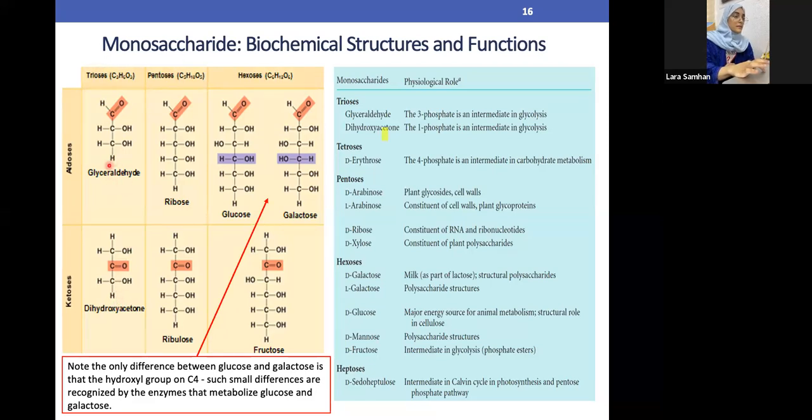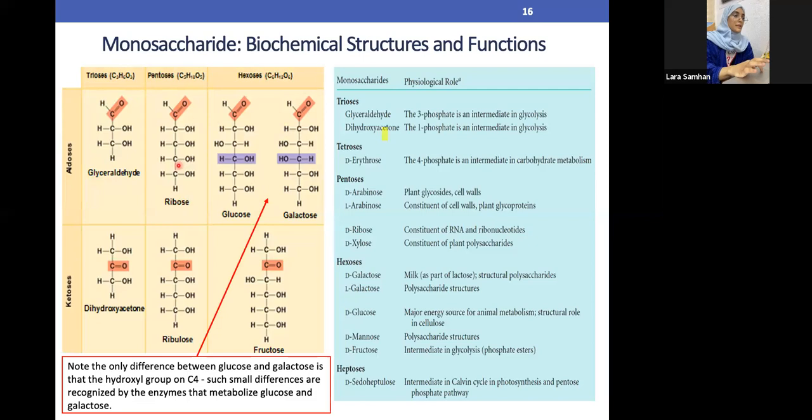Now, each molecule has a different shape or figure in space. So, for example, we can name this thing as triose, and we can name this thing as triose. As we can see here, the C double bond O with H is aldehyde, but here it's ketone. So they have different names, even though we have 3 carbons here and 3 carbons here. This is called glyceraldehyde. As we know, glyceraldehyde because we have an aldehyde group.